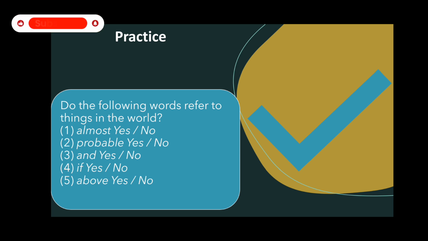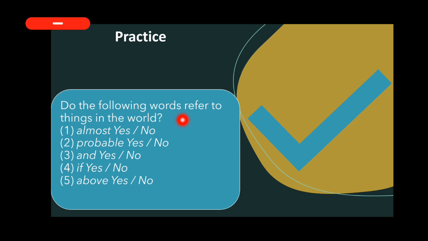It has meaning, it has sense, but it does not refer to anything in the world. Or above. It is also a linguistic expression. It has meaning, it has sense, but it doesn't refer to anything in the world. So the answer for 1, 2, 3, 4 will be what? They do not refer to anything in the world.